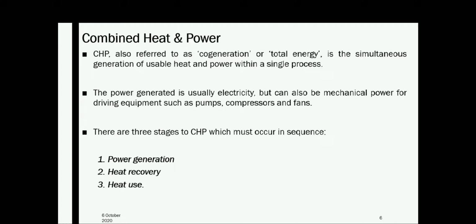There are three stages to CHP which must occur in sequence: power generation, heat recovery and heat use. The power generated is usually electricity but can also be mechanical power for driving equipment such as pumps, compressors or fans, etc.